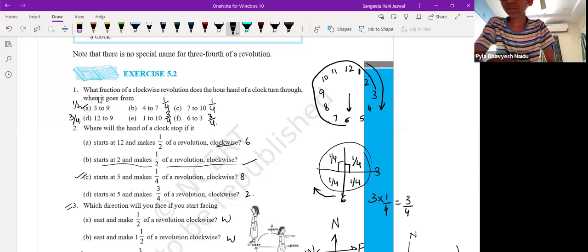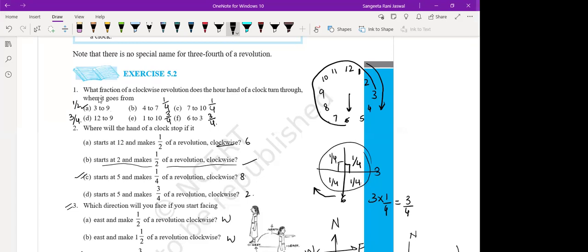Ma'am, 3 by 4. Yes, absolutely. That's 3 by 4. Right, children? See, 1 is here, 10 is here. So moving through like this, that means if from the complete circle, you remove the 1/4 part, this is the 1/4 part. So the remaining is 3/4. Yes? Okay.